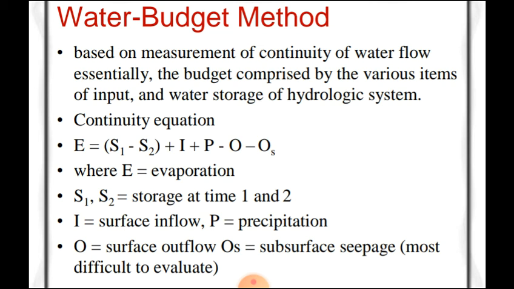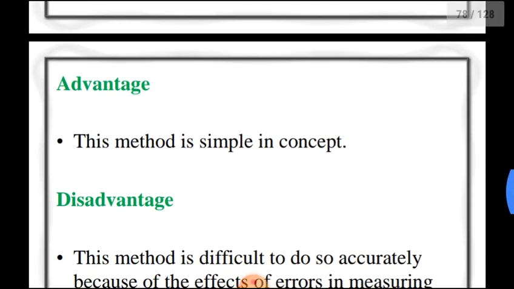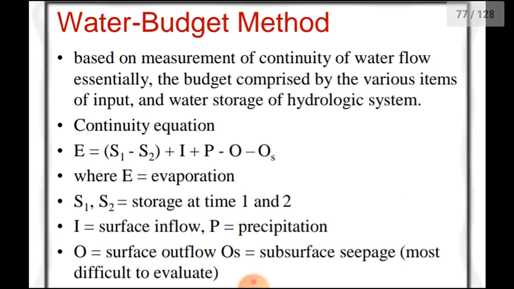Here the surface inflow and precipitation are inflow, which means those two are positive, because water is being added to that particular place, and everything else is losses. So inflow minus outflow is equal to storage.